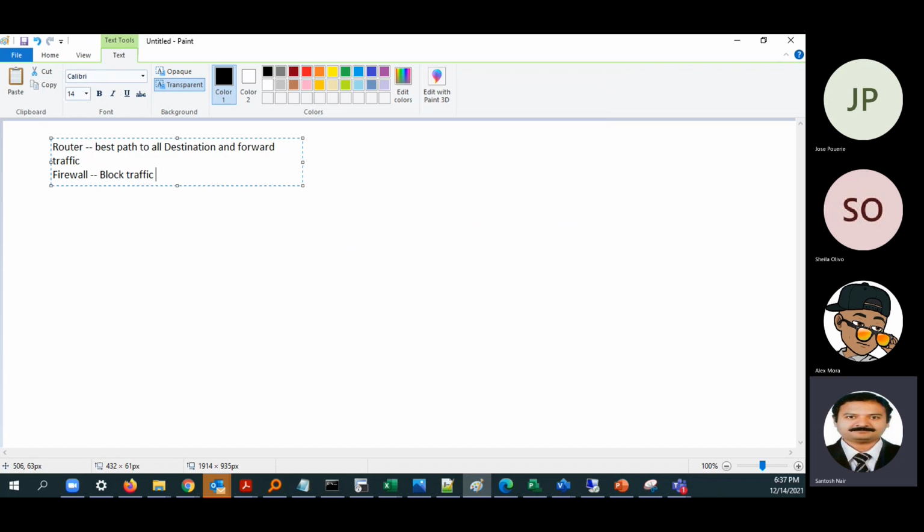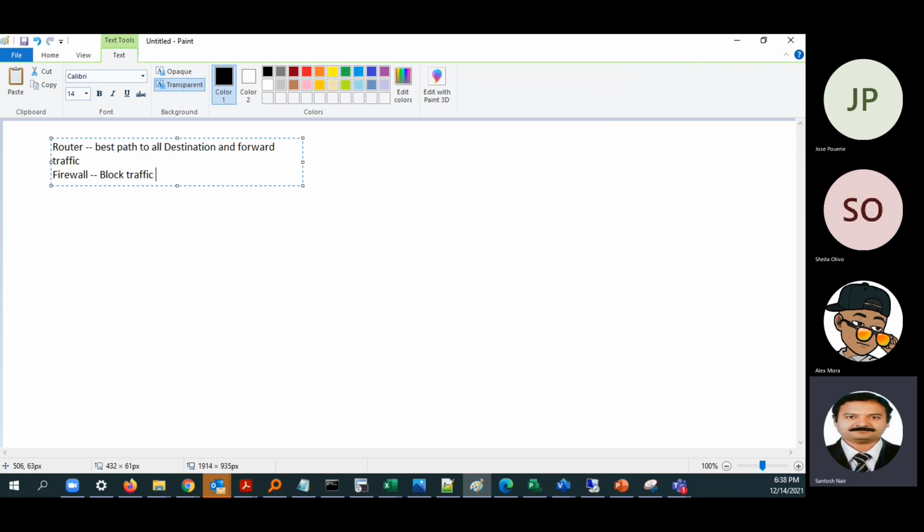If we are using routing protocols like OSPF, you know that it will have an image of the entire network topology, and it will look at the topology table, and if it has multiple paths, it will put the best path in the routing table. Whenever a packet is coming for that destination, it will just forward it to that destination. So that is the function of a router.